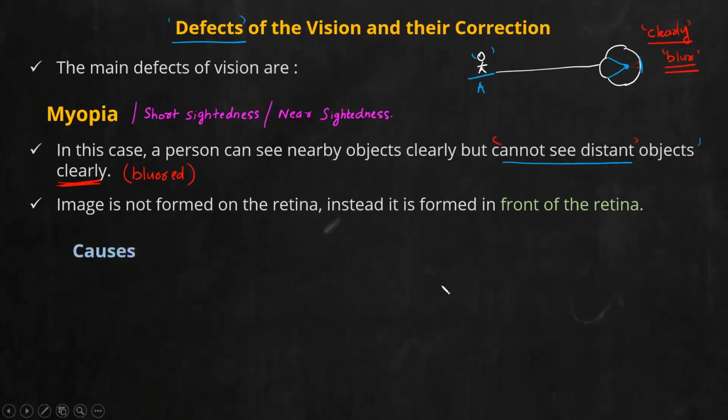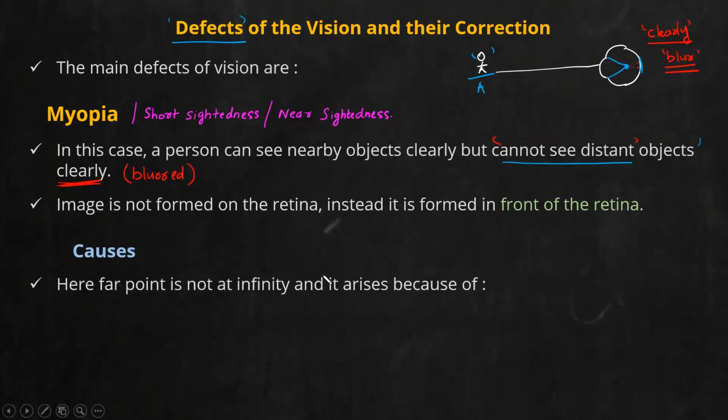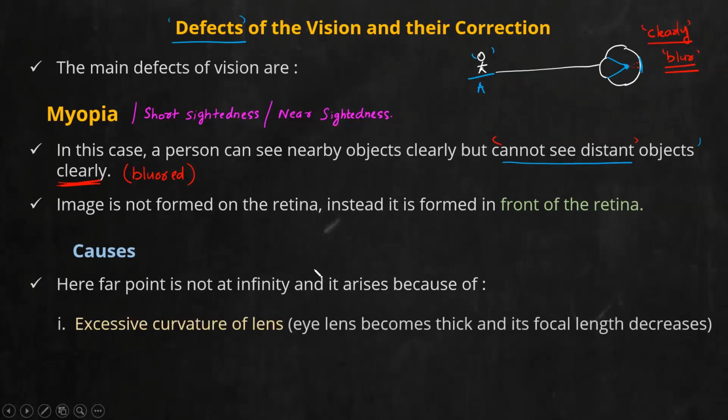Okay. Now we need to see the causes for myopia. There are predominantly 2 causes. I told you the issue is with the far point of the person's eye. So, first point: here the far point is not at infinity. For a myopic person, the far point is not at infinity. And the 2 main reasons are, first one, excessive curvature of the lens. In the previous class, we have clearly seen the relation between curvature and focal length and also power. Can you not recall that? If the curvature of a lens is more, what will happen to the focal length?